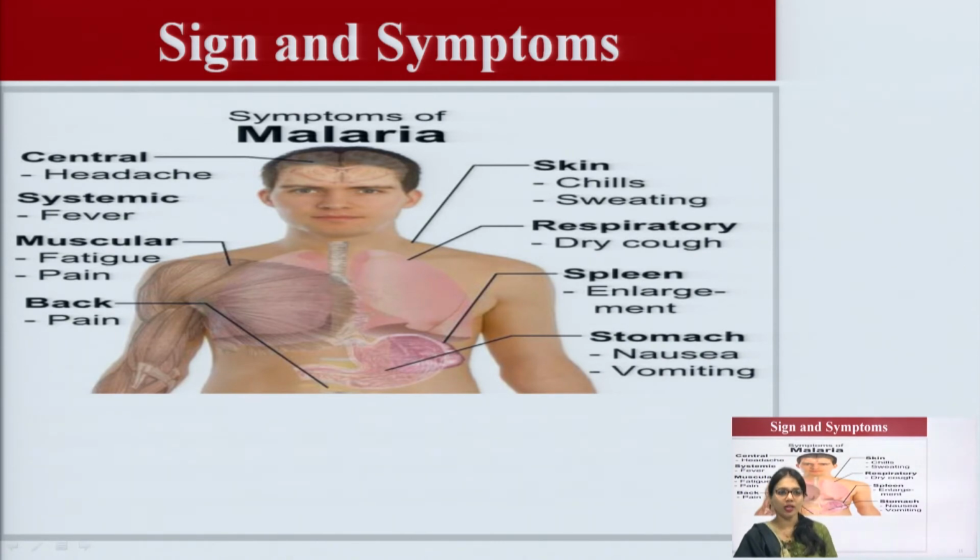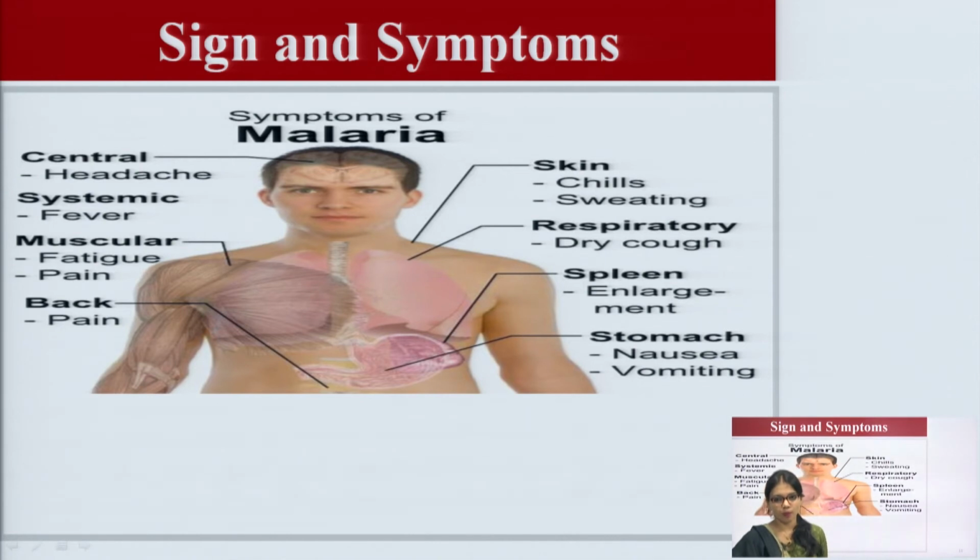In the back you can also feel pain in malaria, and in the skin you can see chill and sweating. Respiratory, dry cough. In the spleen, enlargement of the spleen. In the stomach, nausea and vomiting.